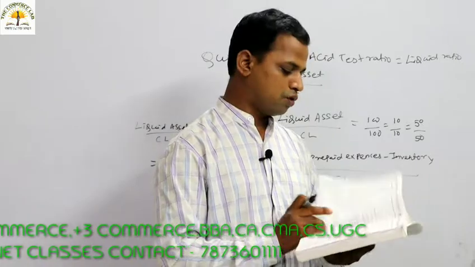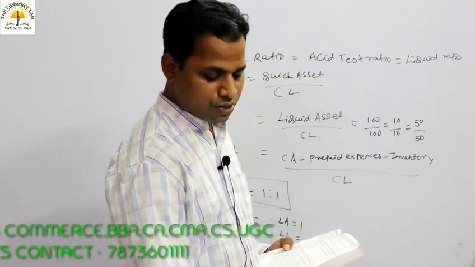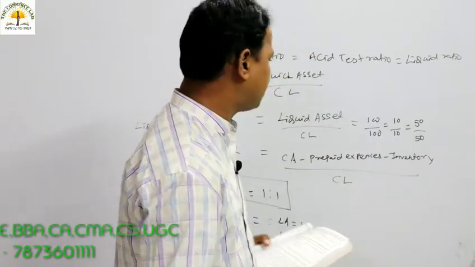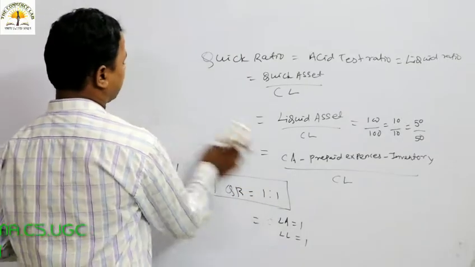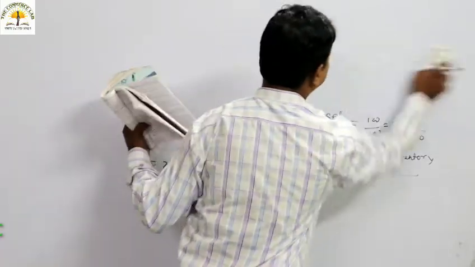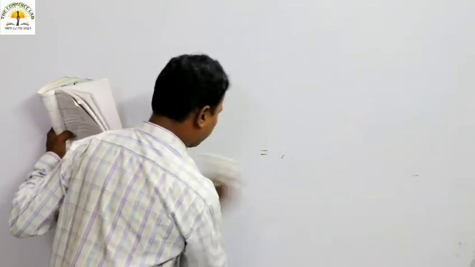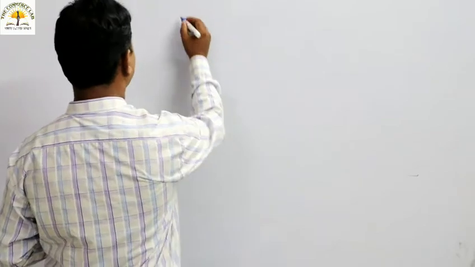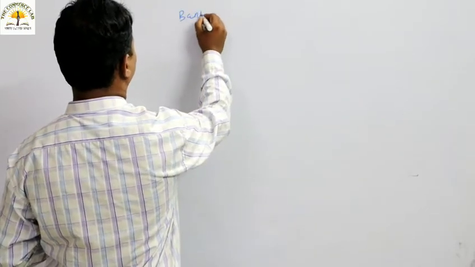Now we have to go for a small problem, so that you should have a better clarity about this particular quick ratio or acid test ratio or liquid ratio. Let's have a problem. So this problem is all about, what is given?